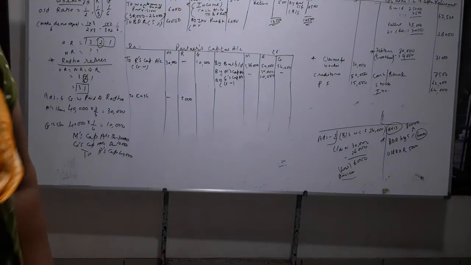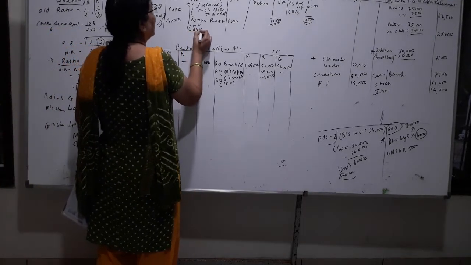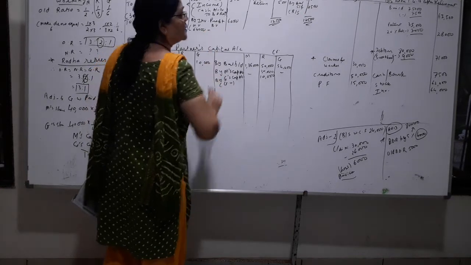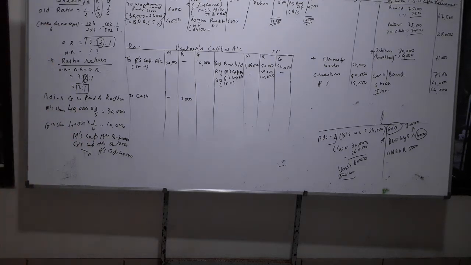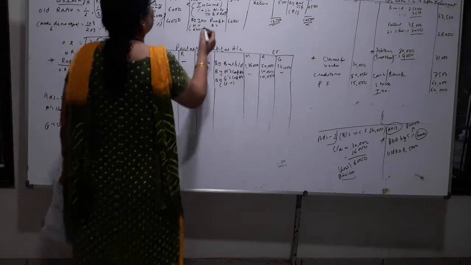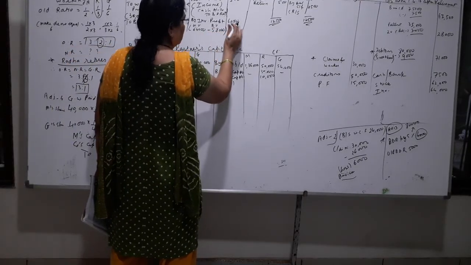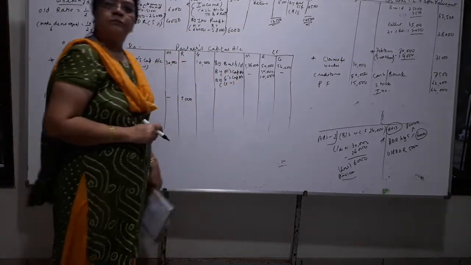The 64 market value. What is the market value? 64. And what is the book value? What is the book value given? 58. Book value is given 58,000. So 64 minus 58 is our profit 6,000. Here I will write 6,000.